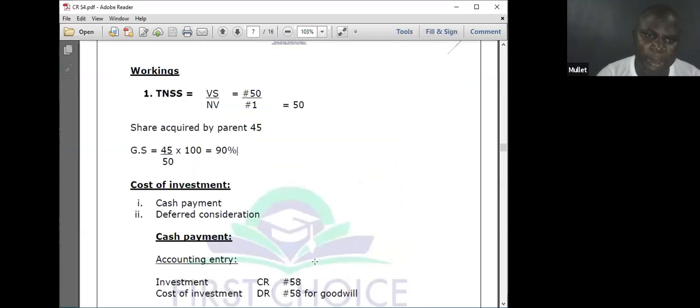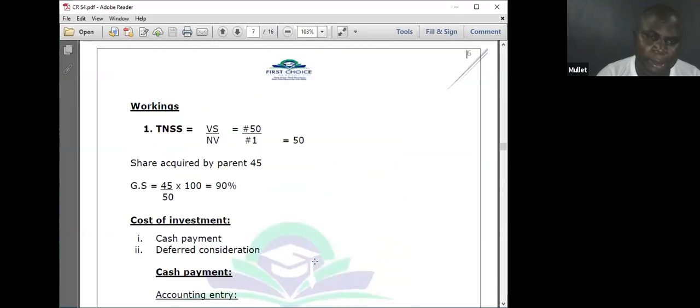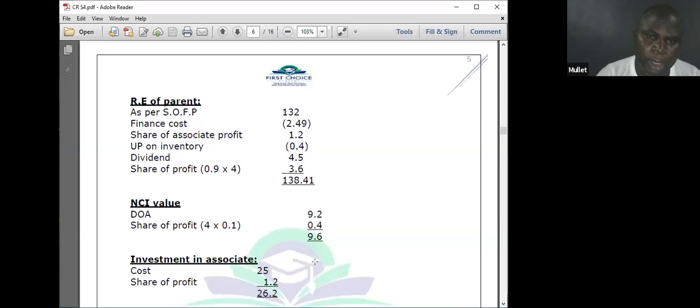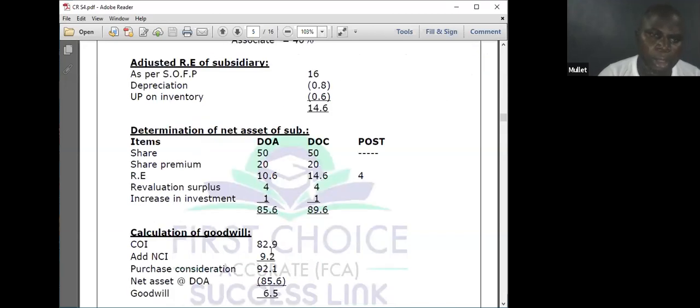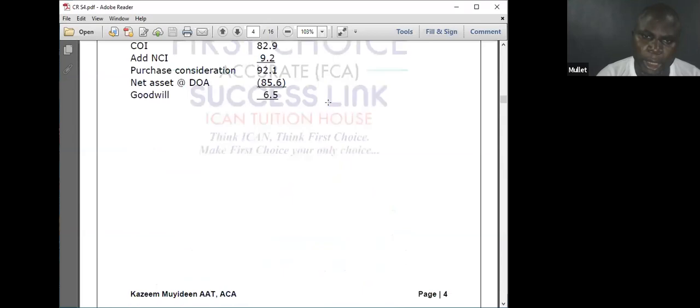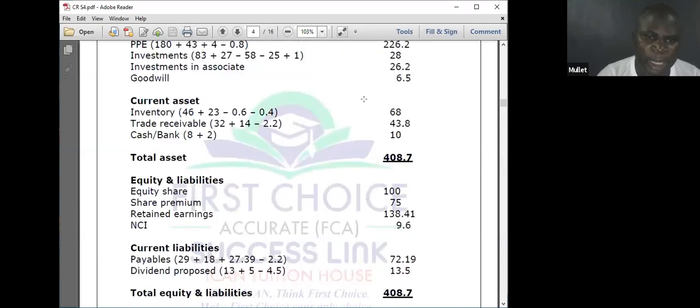Adjusted retained earnings of subsidiary, you are the seller, you said 0.6. Go to the consolidated inventory, minus 0.6.